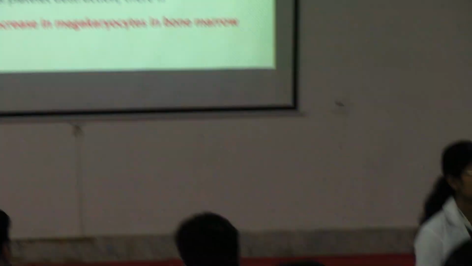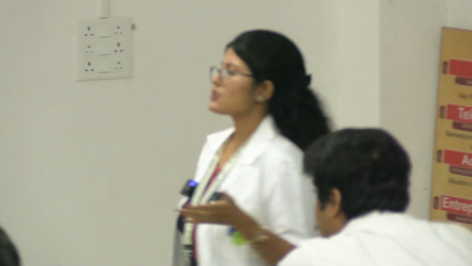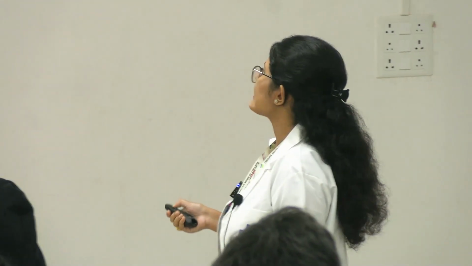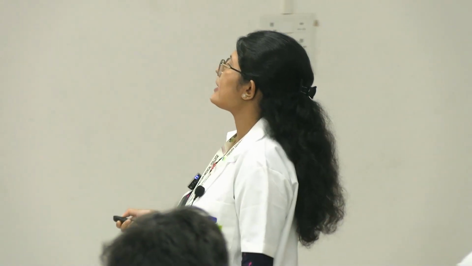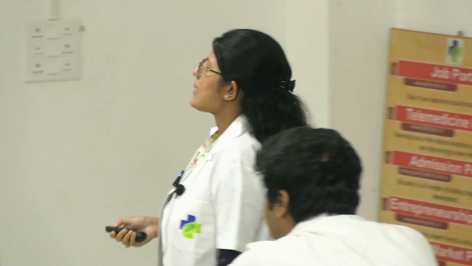Antibody will come, right? Antibody will kill the foreign cell. It doesn't kill our own cell, right? But here the antibody is killing its own cell. So it is destruction of the platelet by autoantibodies. What is happening? It is due to peripheral platelet destruction.